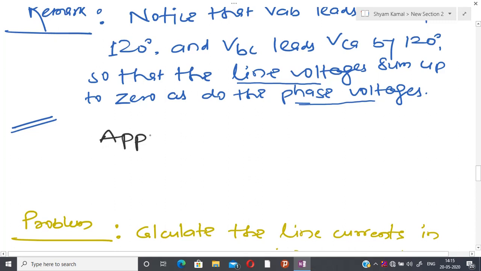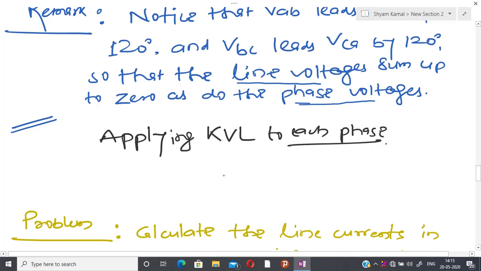I have applied the KCL again. Now I am not going to draw the same circuit. Applying Kirchhoff's voltage law to each phase, I am able to obtain the line current.